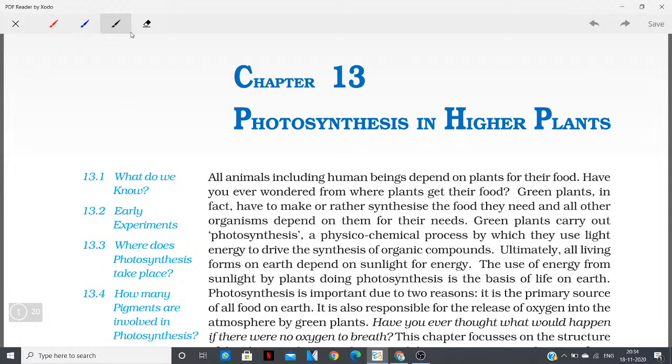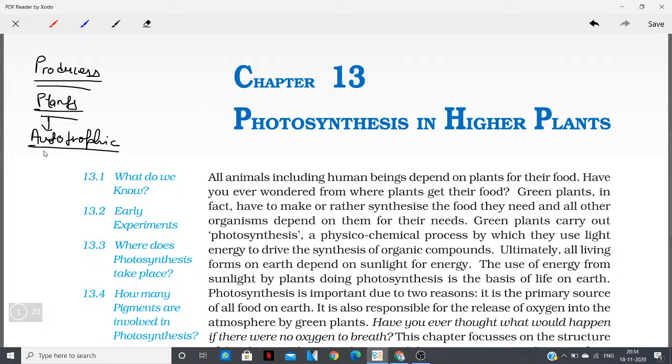All animals, including human beings, depend on the producers. When we talk about producers, these are plants. Why are they producers? Because they are autotrophic.